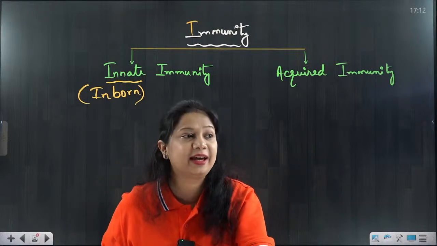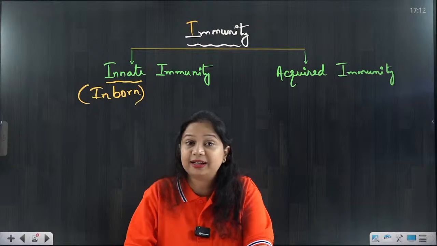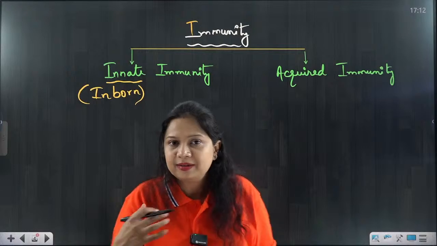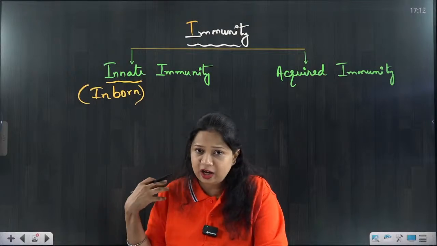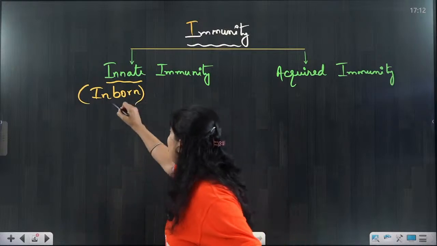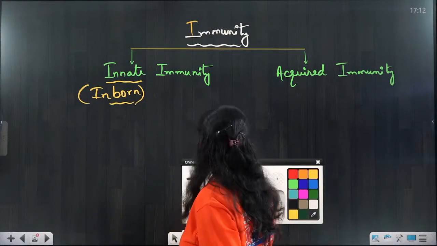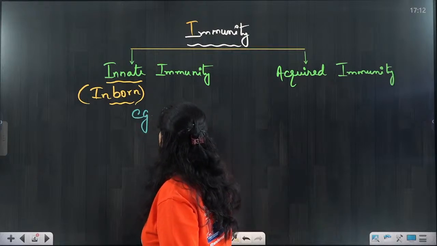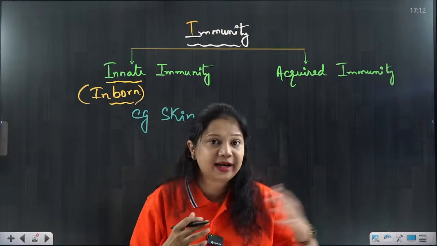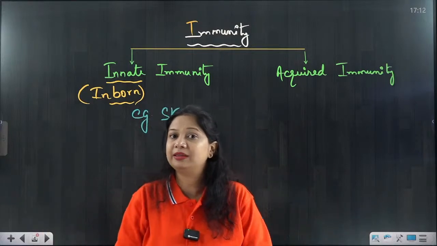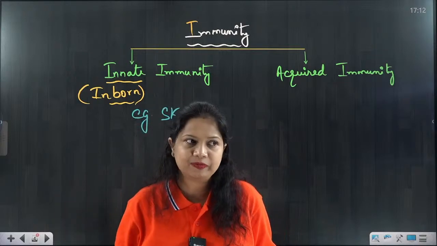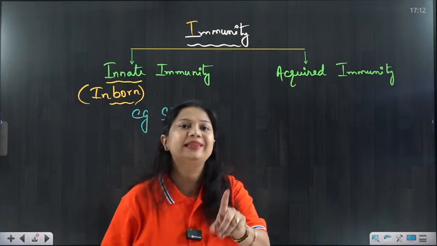Correct, Pranav, it is the skin. It is our skin that is protecting us. We are born with our skin. Our skin acts as a barrier that prevents the movement or entry of any infection inside our body. So the part of innate immunity, or inborn immunity, is the skin. So skin acts as a barrier. Skin is a barrier that will prevent the entry. Imagine a situation where there is no skin present and any infection can easily enter our body. Yes, there is a situation when that happens.